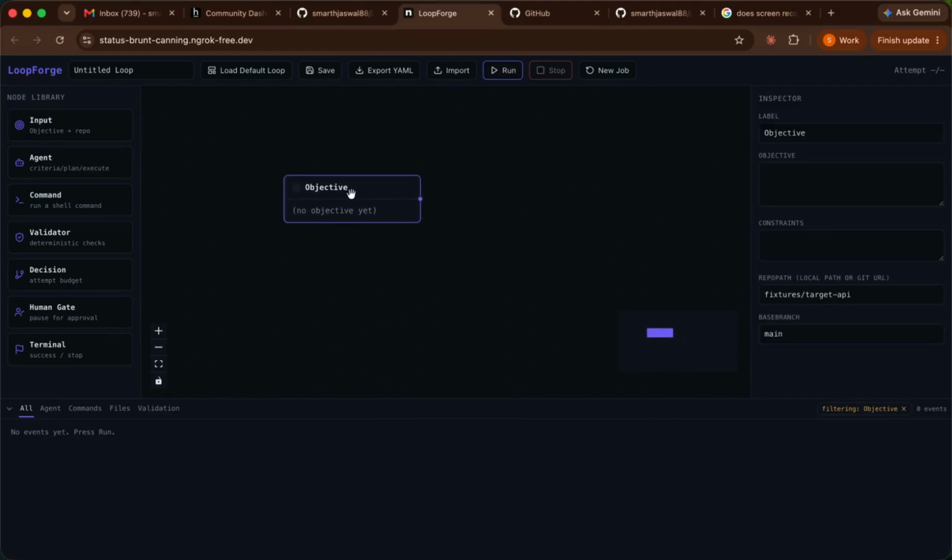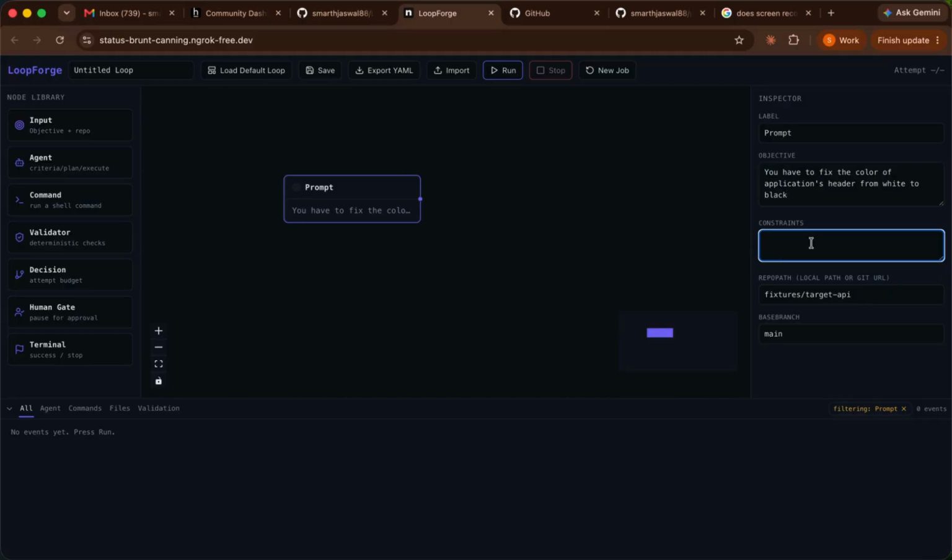And if I drag and drop it here, it becomes an objective, right. So input is basically a node which takes an input from us, so we can call it a prompt basically. On the right side, in the inspector, we can change its label. We can name it, let's suppose, prompt, and we can write any objective over here. Let's suppose you have to fix the color of my application's header from white to black, right.